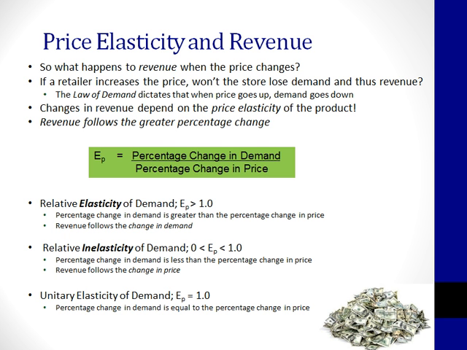Unitary elastic items are easy. An increase in price results in the same percentage decrease in demand. This means that there's no change in revenue. We talked about a price increase for both elastic and inelastic items. Now pause the presentation and think about what would happen if we decrease the price of these products. What would happen to demand and what would happen to revenue as a result of a price decrease?